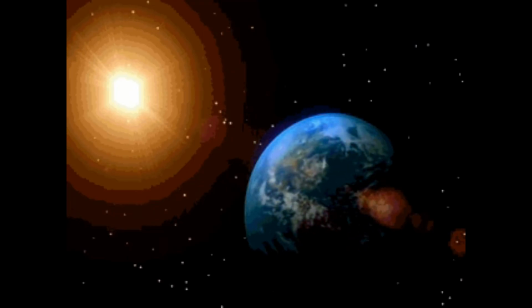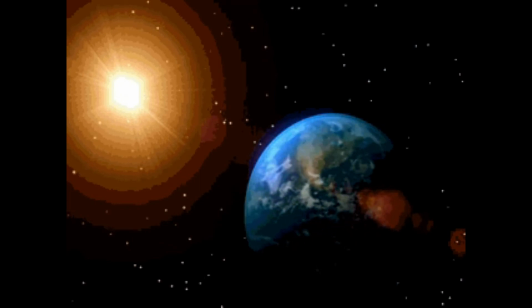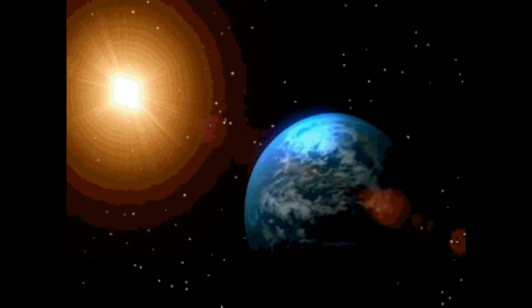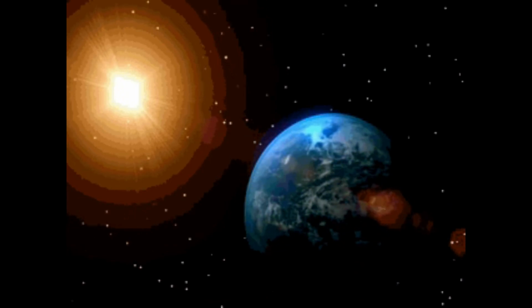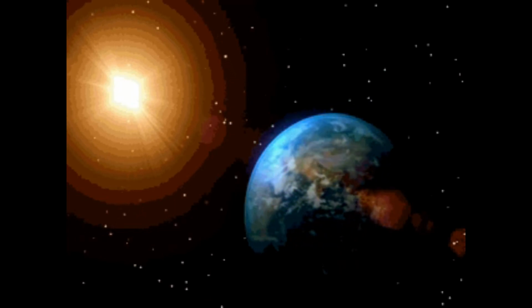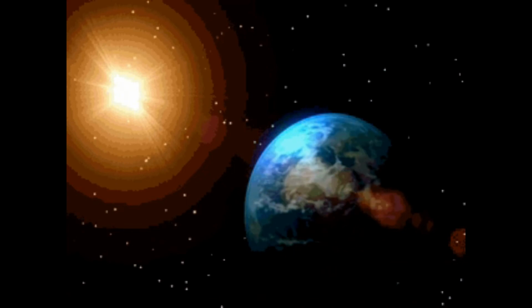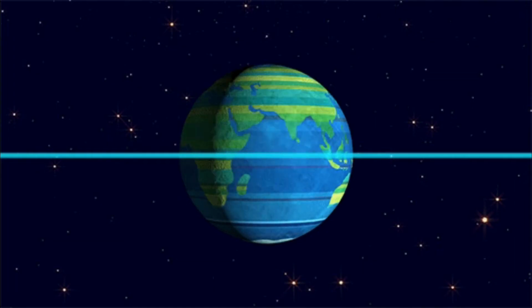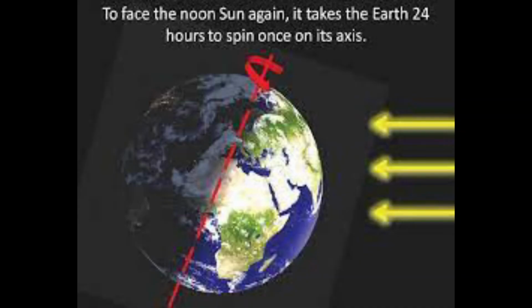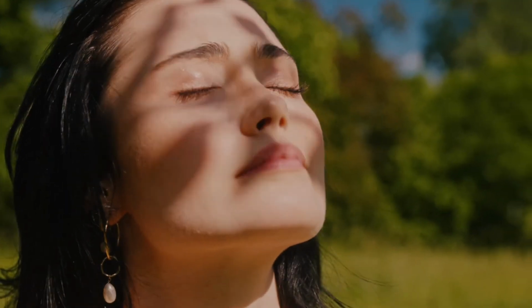The spinning earth. From our vantage point on earth, it appears that the sun moves across the sky during the day. We see the sun appear to rise in the east and set in the west. Actually, the earth is spinning, rotating on its axis, so it is our view of the sun in the sky that changes during each 24-hour cycle of light and dark. We see the sunrise when our location on earth spins towards the light of the sun. As the earth continues to spin, we see the sun higher in the sky.